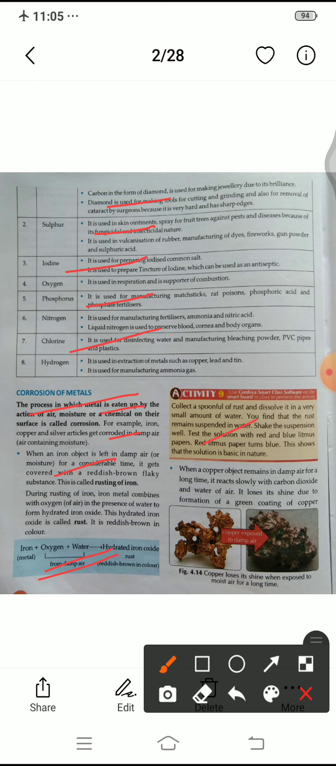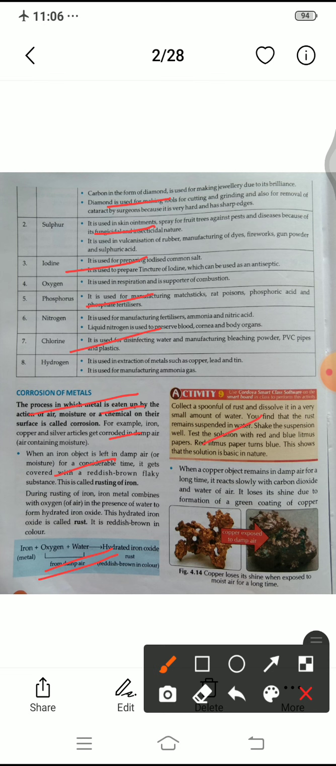You can also do this activity. In this activity, you can collect a spoonful of rust and dissolve it. Rust you can collect from any old iron, where you will see a thick layer, sometimes a thick layer of brown color. That thick layer you can collect with the help of a knife and keep in a spoon, and after some time you will mix it into water. You find that the rust remains suspended in water. You will see it when you shake it well.